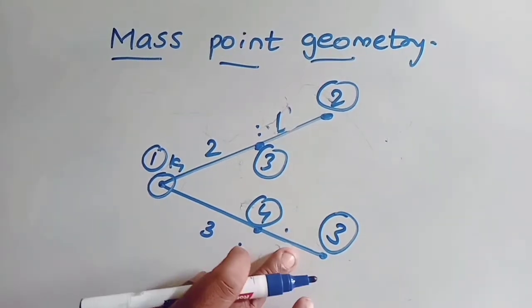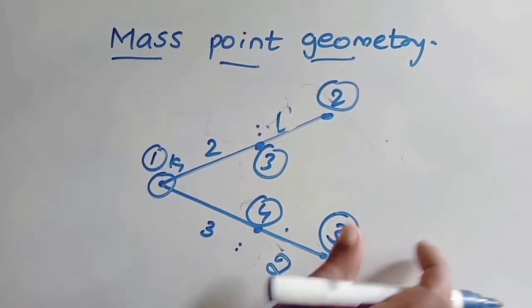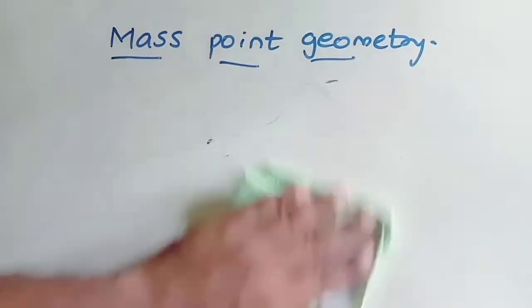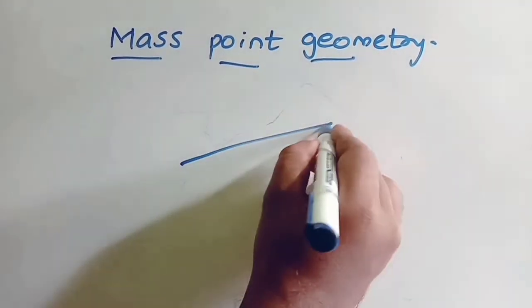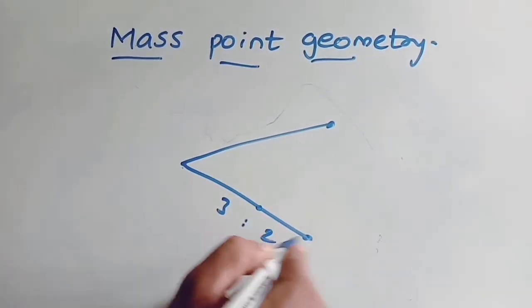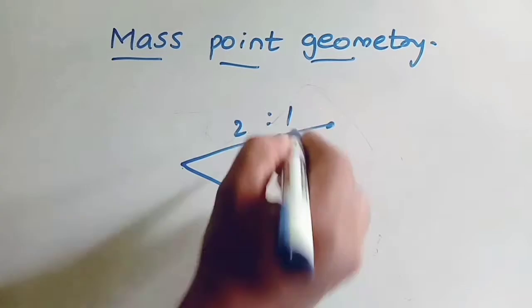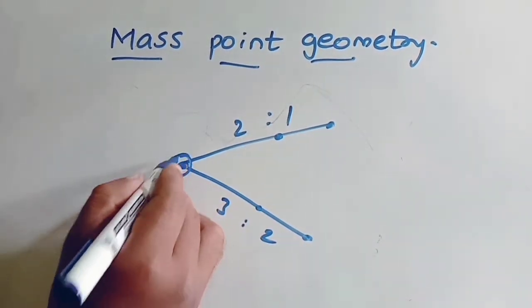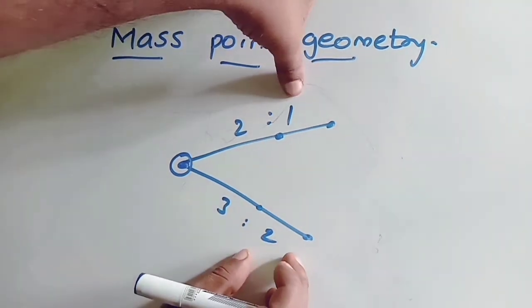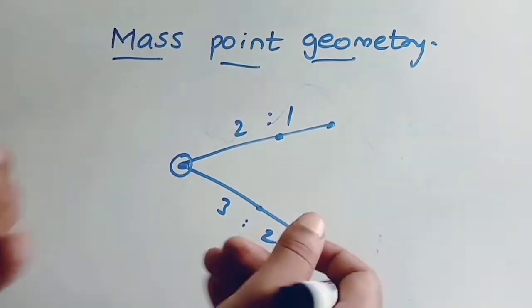Now for example, here the ratios are different. Let us say two lines are meeting and the ratios are different. Let us say this ratio is 3:2, and this ratio is 2:1. This point is responsible for this and this, correct? And both of them are not matching. So what to do? Let us make them match.